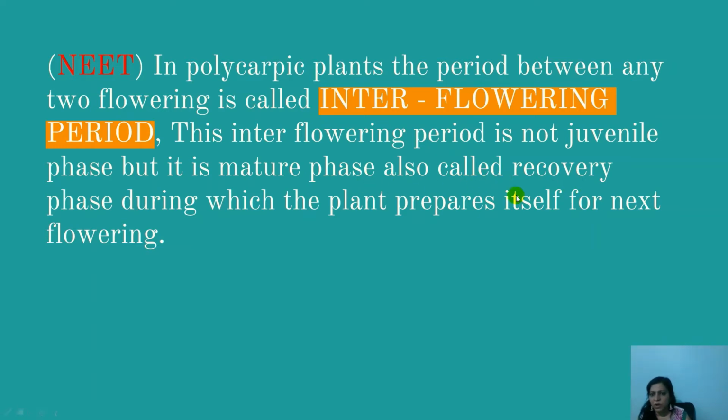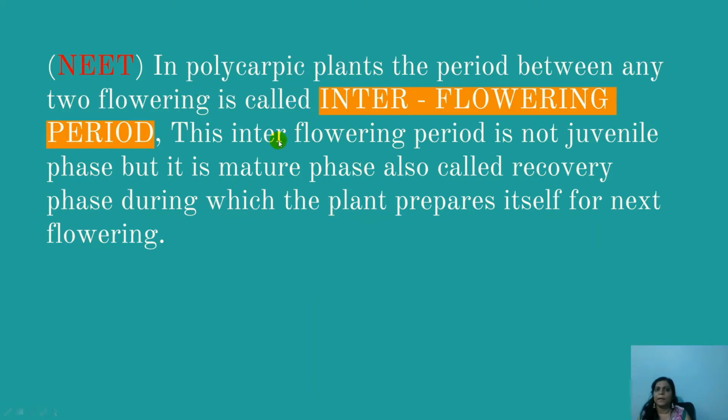It is also called the recovery phase, during which the plant prepares itself for the next flowering. In this phase it is not flowering, but it had flowered. It is not in the juvenile phase, and the special word we use is interflowering period, and it is preparing itself for the next flowering period.